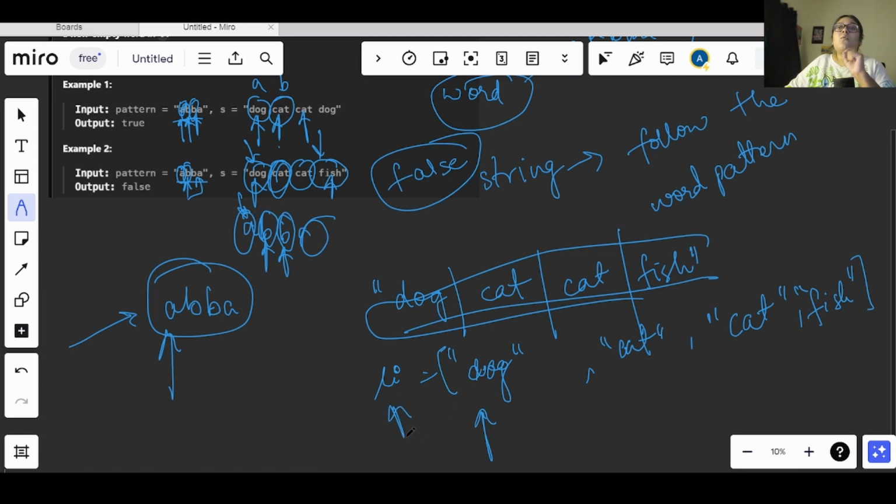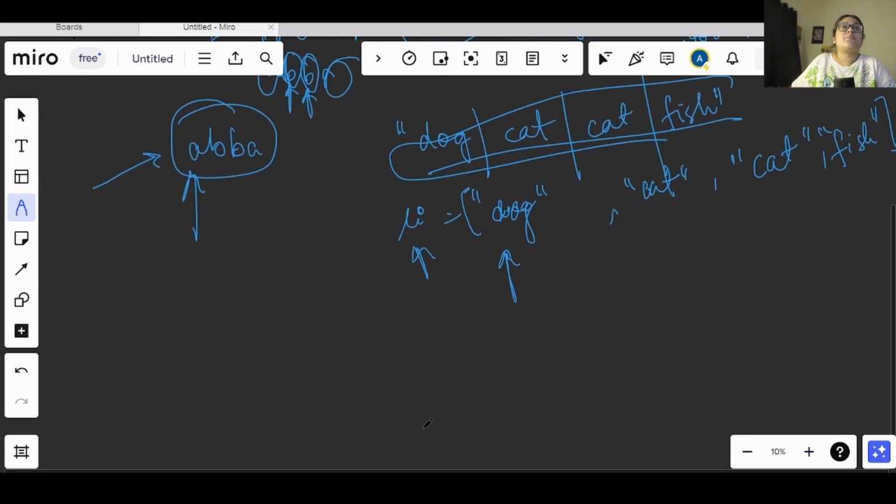Okay, so now what we will do, before adding it to our dictionary, we will check if the word is in the dictionary or not. So by that, what do I mean is, now let's say I have a, b, b, a and dog, cat, cat